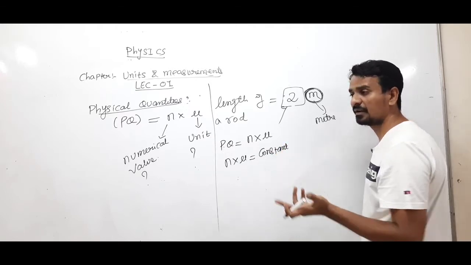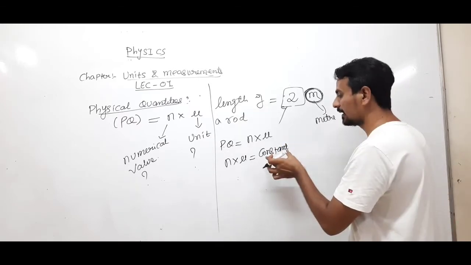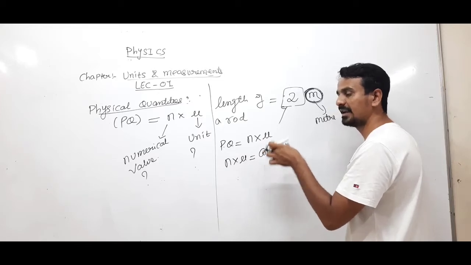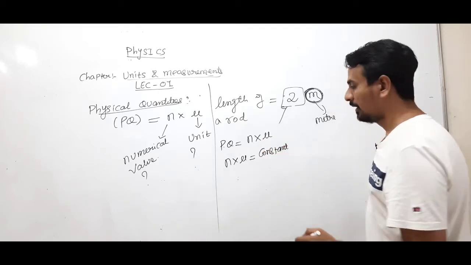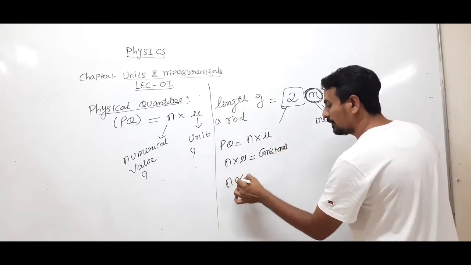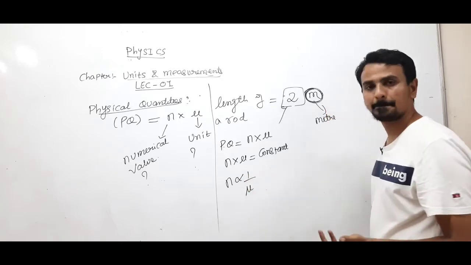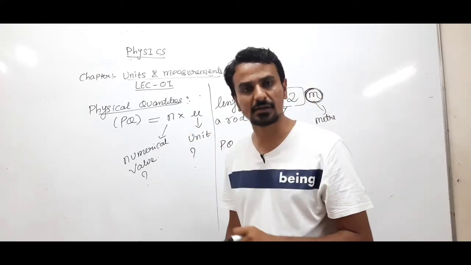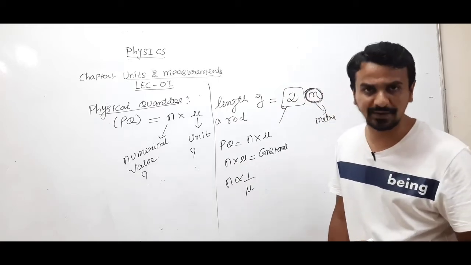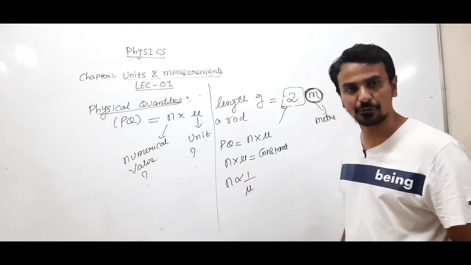This represents a physical quantity, no? Like length, mass, time, speed, distance, etc. So N will be inversely proportional to U. If X into Y is constant, then X is inversely proportional to Y. So N is inversely proportional to U.